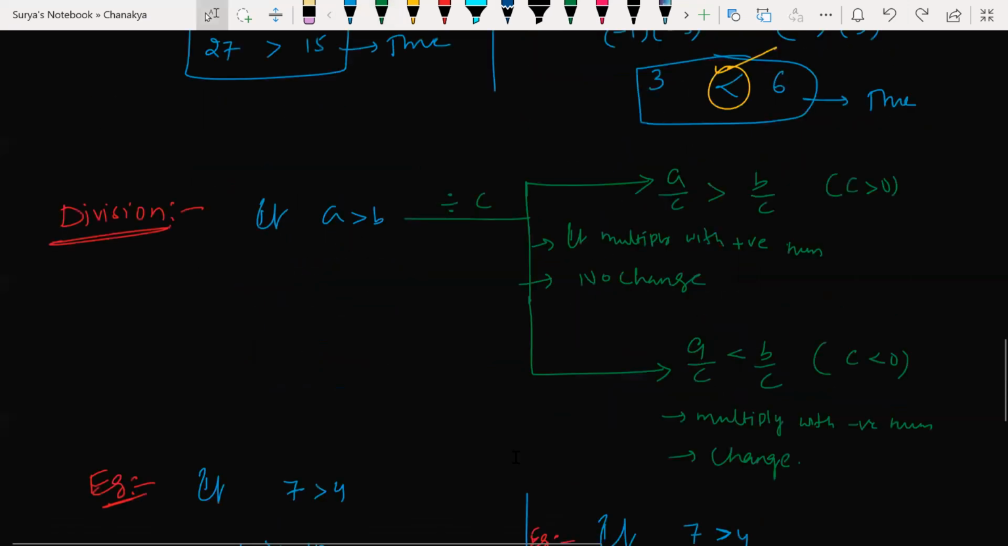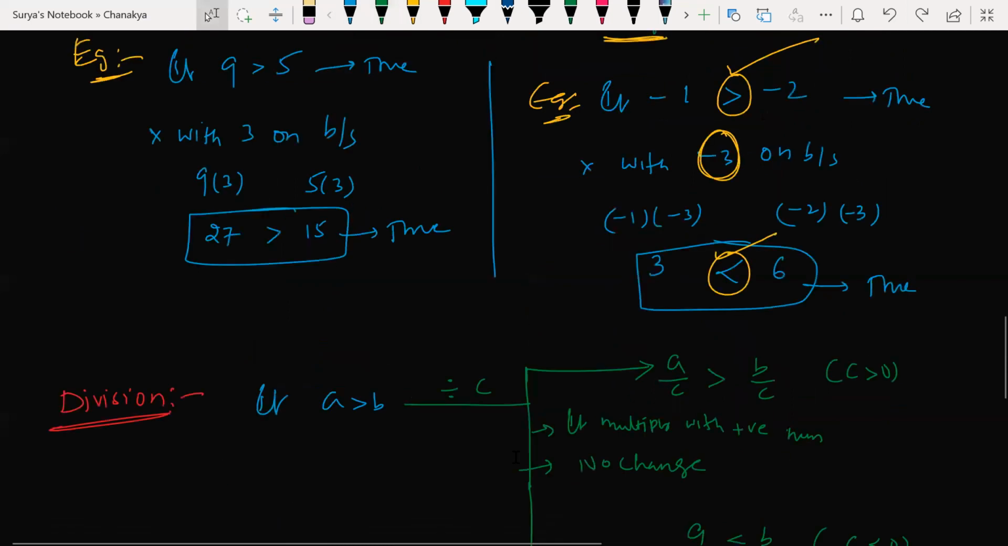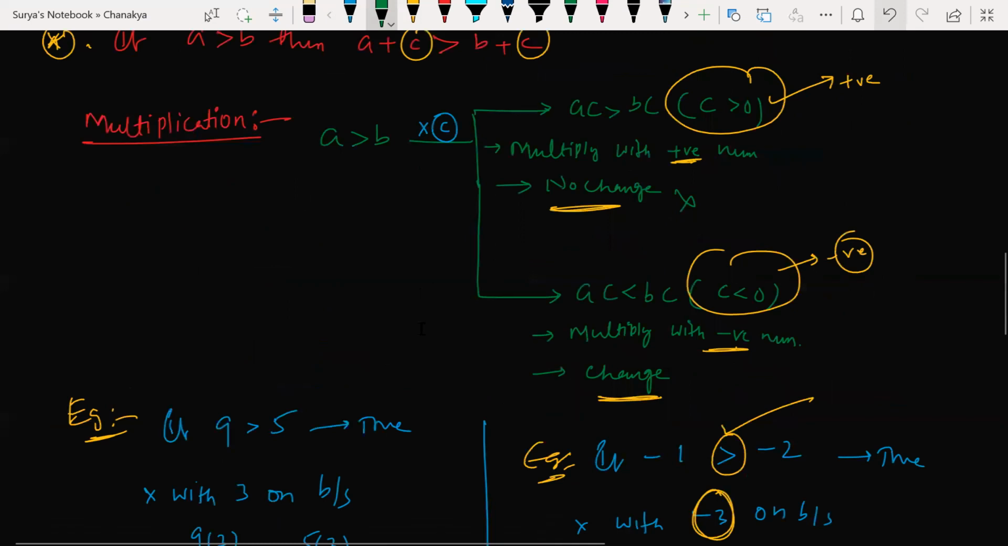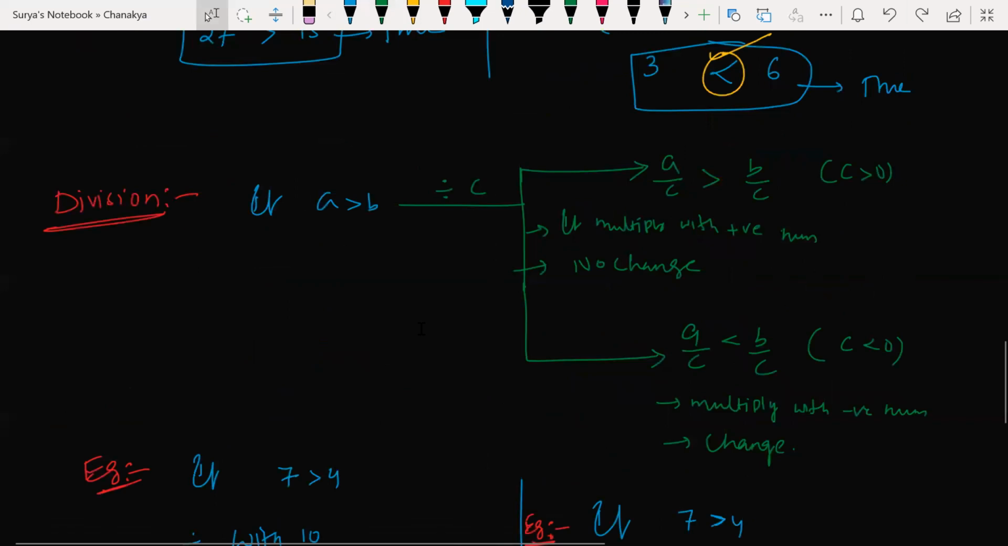Look, if you are multiplying with the positive numbers, there will not be change. No change in inequality. If you are multiplying with a negative number, there will be a change in inequality. What type of change is that? If you have less than, it becomes greater than. If you have less than or equal to, it becomes greater than or equal to. That's how it changes. Okay.